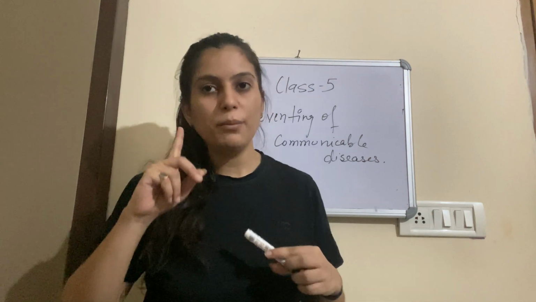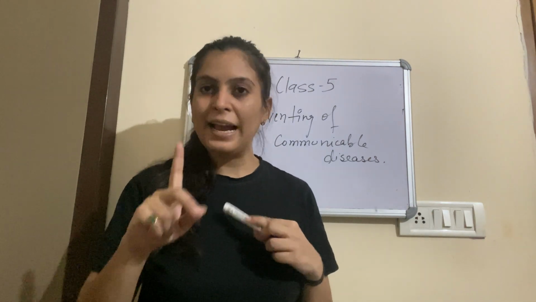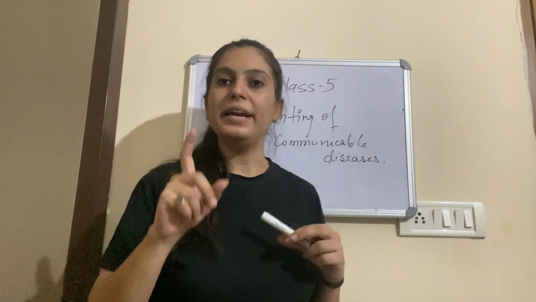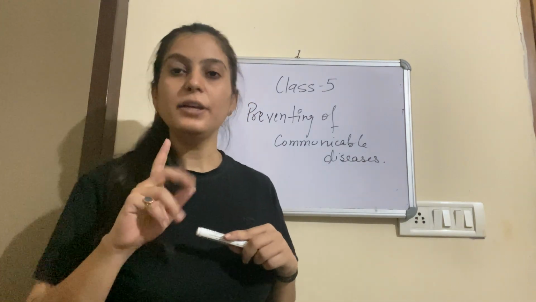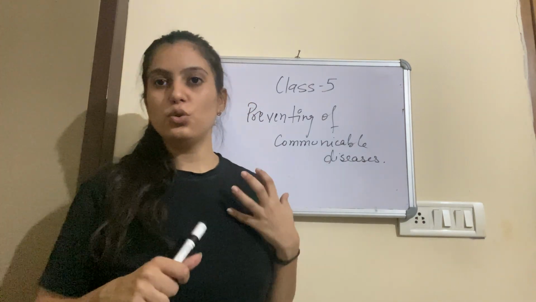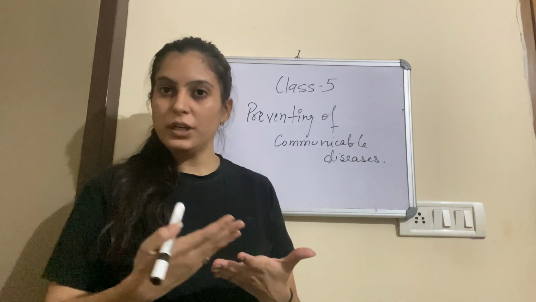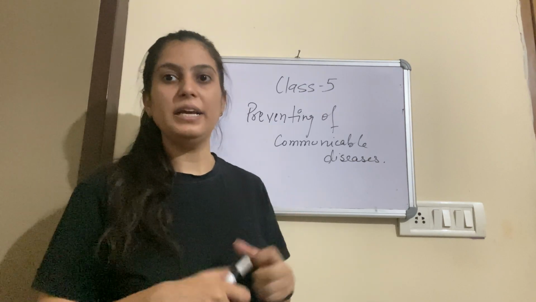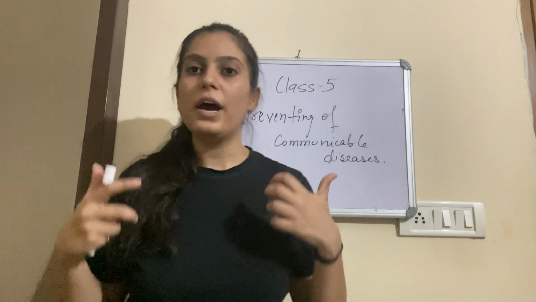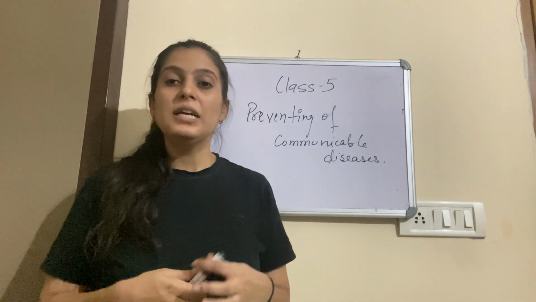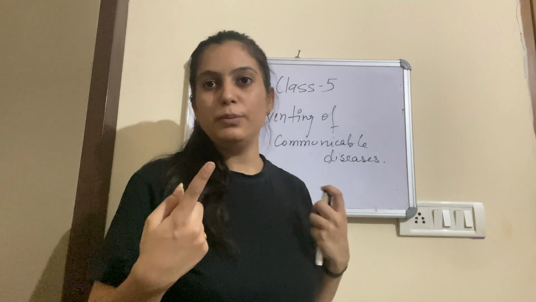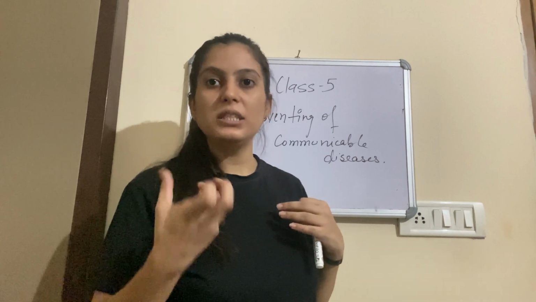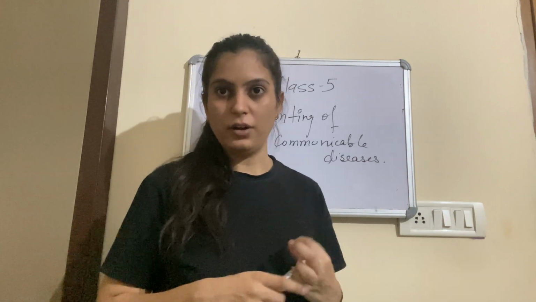Next, communicable diseases also spread through animals. For example, the mosquito. The female anopheles bites and it causes malaria in humans, right? So what can you do so that the breeding of mosquitoes is stopped and you can be protected from those diseases, for example malaria? First of all, you should wear full sleeves clothes. Second, breeding. What is breeding? Basically, where the mosquitoes reproduce. Mosquitoes reproduce in stagnant water and in still water, right?